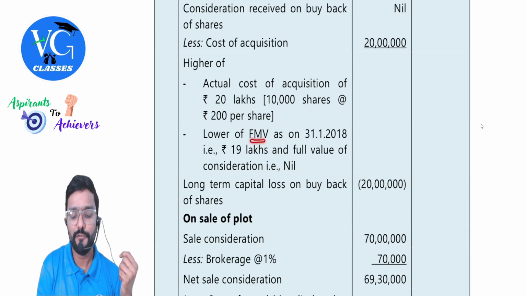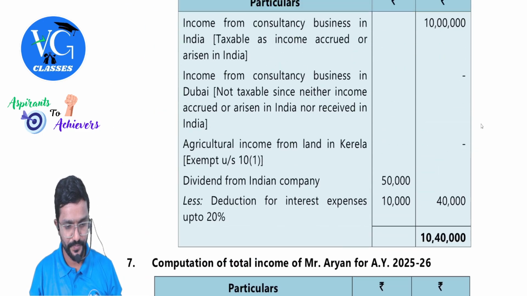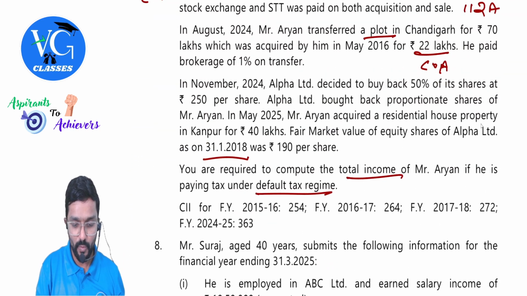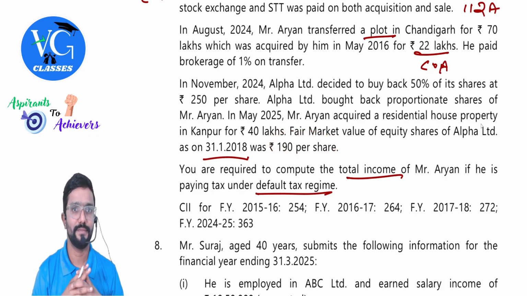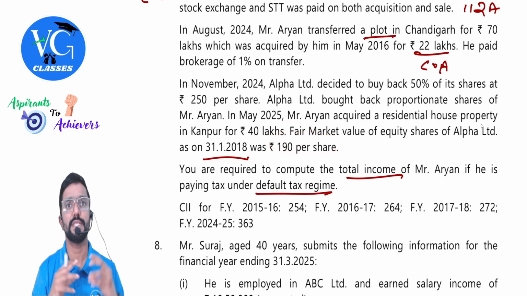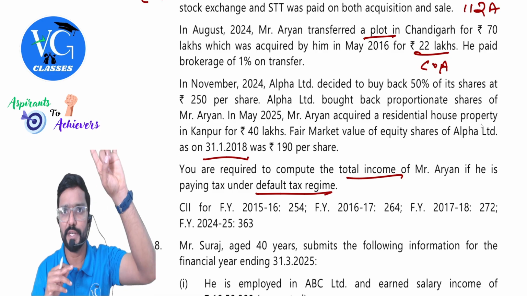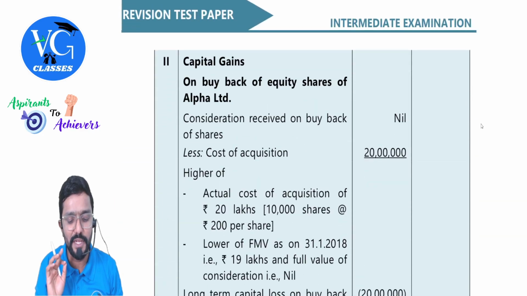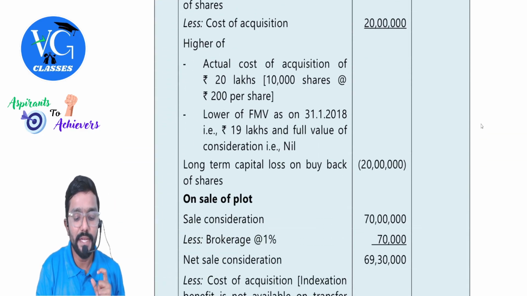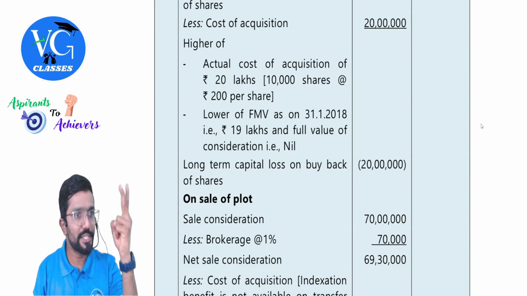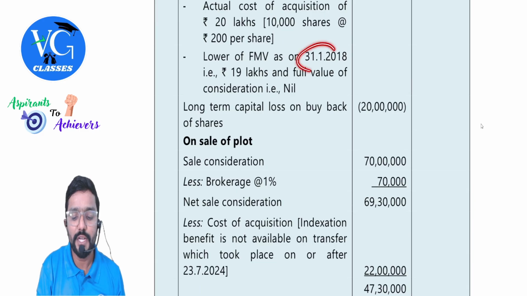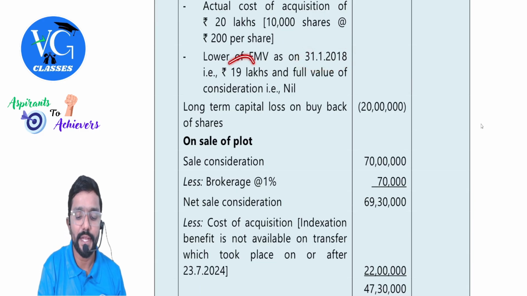Then compare that with FMV as on 31st January. It is given in the question: 190 into 10,000 shares. Got it? Listen, guys, all these are tricky calculations. Please pay attention now. Sir, here we need to take two things: actual sale value, which is 0, or FMV as on 31st January 2018, which comes to 19 lakh.